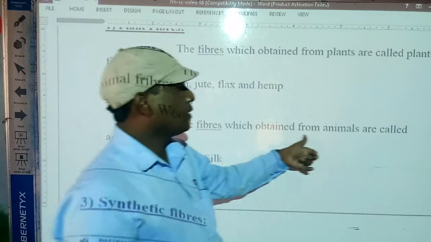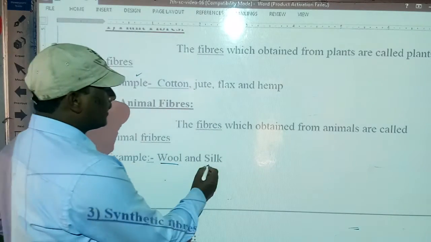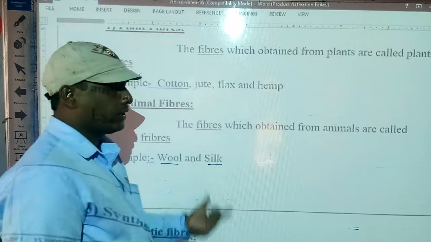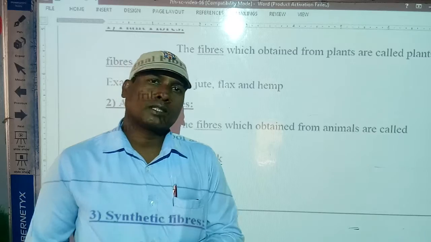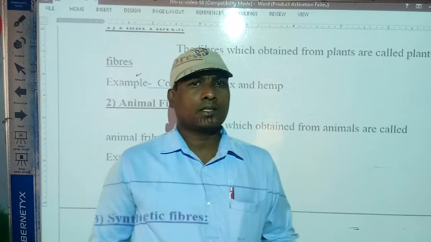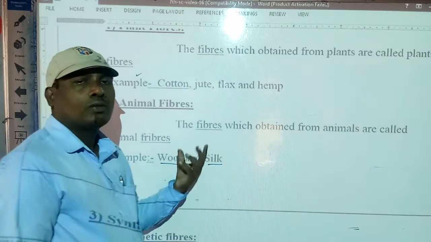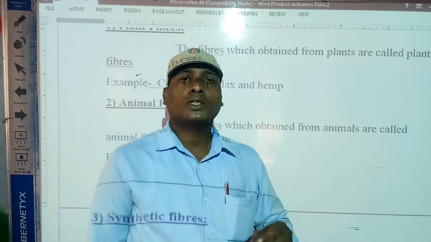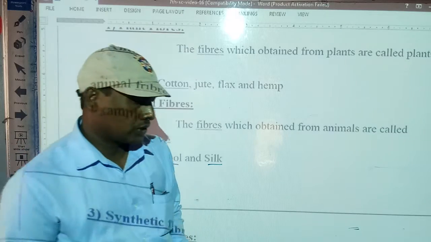The fibers which are obtained from animals are called animal fibers. Generally wool and silk. It is very important. We will discuss the extraction of wool and the extraction of silk later. These are the two examples of fibers obtained from animal sources.